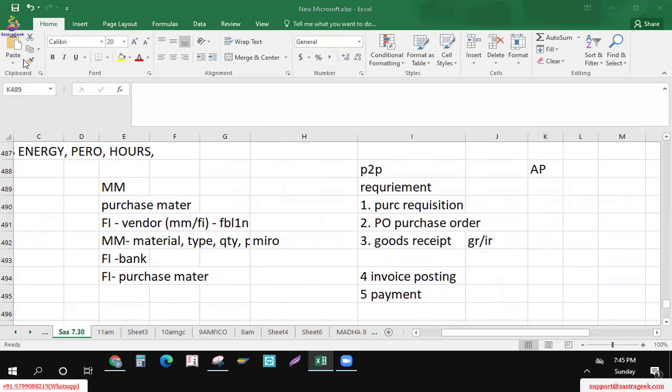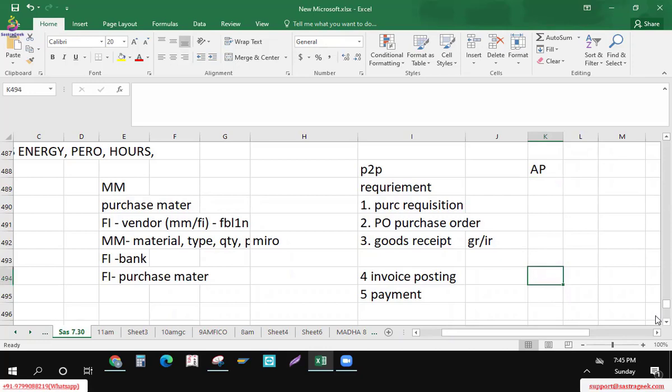Okay, Abbas, we started trying to understand the cycle of P2P, procure to pay. You were hearing from Suresh. The terminology might be different, but both descriptions are almost the same. Here in accounts payable, we did these two: invoice posting, then payment.